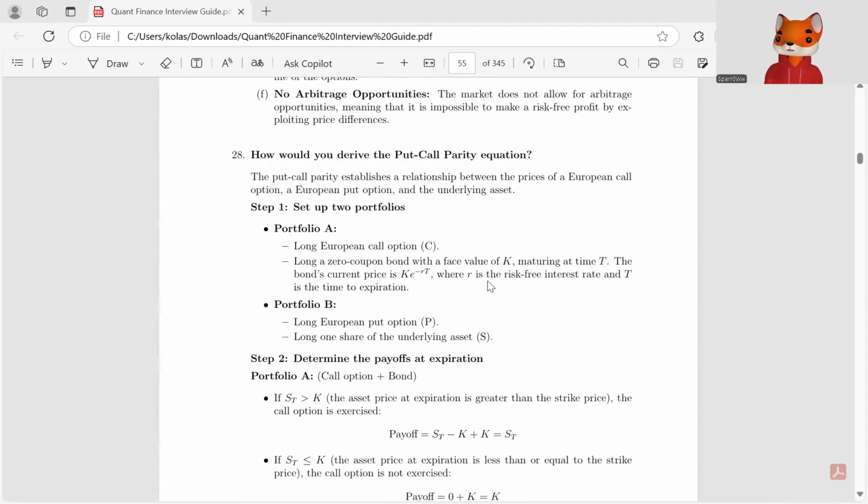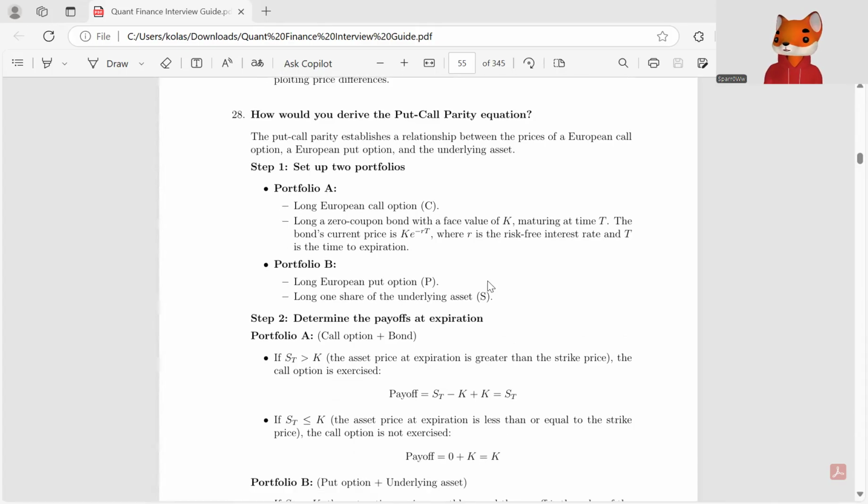So now we need to determine the payoff at expiration. In the case of portfolio A, which is a long call option plus a bond, if the stock price is greater than the strike price, when the option is exercised, the payoff would be stock price minus strike price plus strike price, that would be the stock price.